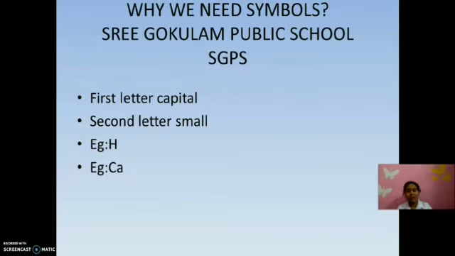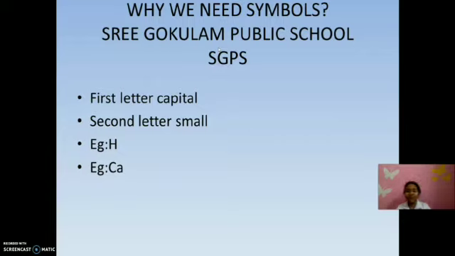So how can you write the symbol? We know that our school name, Sri Gokulam Public School, we write from the first letters: S, G, P, S. Similarly, some elements have only one letter in the symbol, like carbon, we write only C. But if we want to write the second letter also, the first letter should be in capital and the second letter should be a small letter.